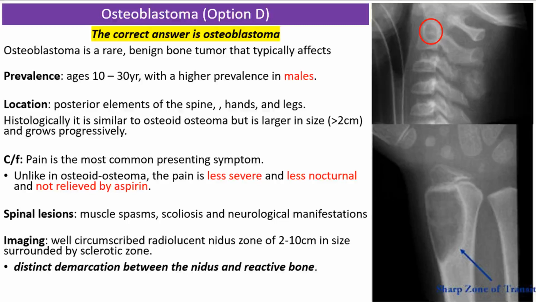Spinal lesions may be accompanied by muscle spasms and scoliosis. Characteristics on imaging are a well-circumscribed radiolucent nidus of 2 to 10 cm in size, surrounded by a sclerotic zone. There is distinct demarcation between the nidus and reactive bone. Given the age of the patient and the clinical and radiographic features of the lesion, osteoblastoma is the correct answer.